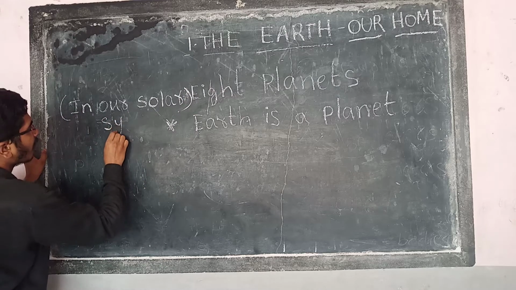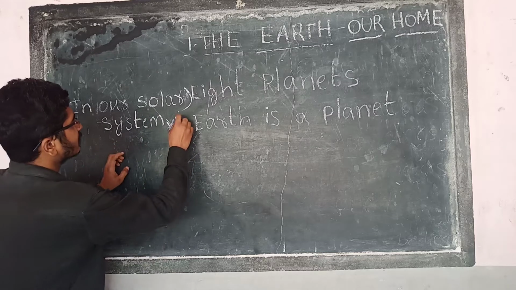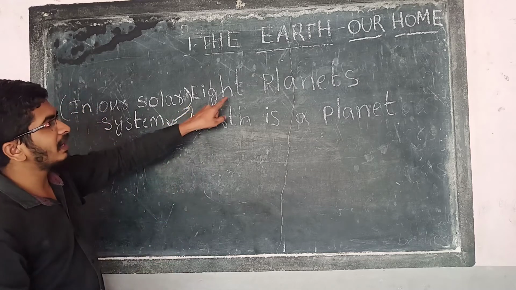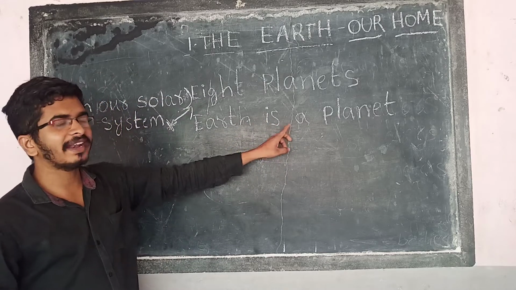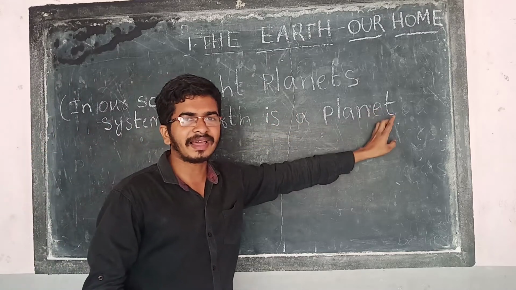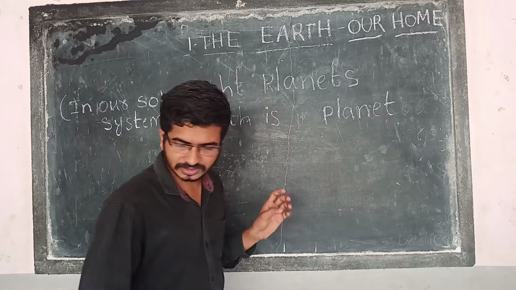In our solar system, there are 8 planets, and Earth is a planet. Earth is also a planet. Here you can write Earth is also a planet.